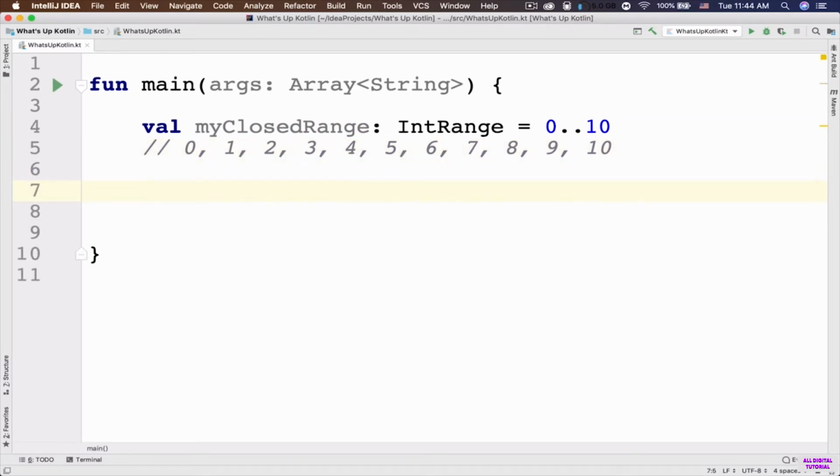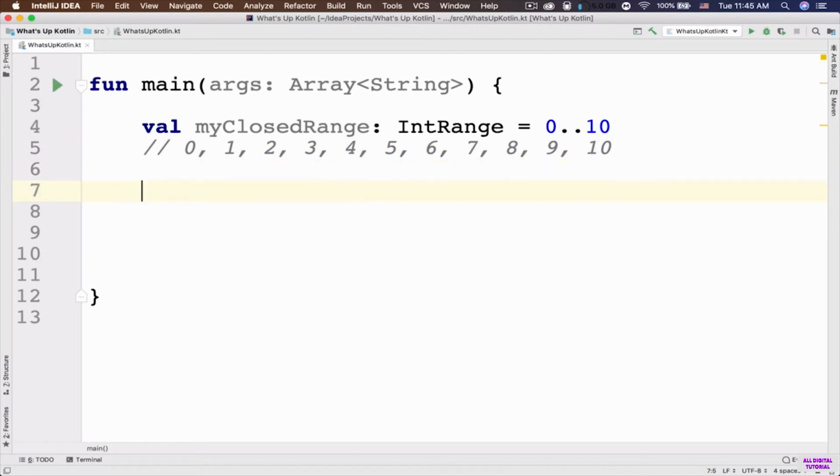Let's learn about another range. Here, let me tell you that the ranges are very important in Kotlin because later when we are going to learn about for loops, ranges are used frequently. So it's very important to learn about ranges first. So the second range that I am going to talk about here is the half open range.